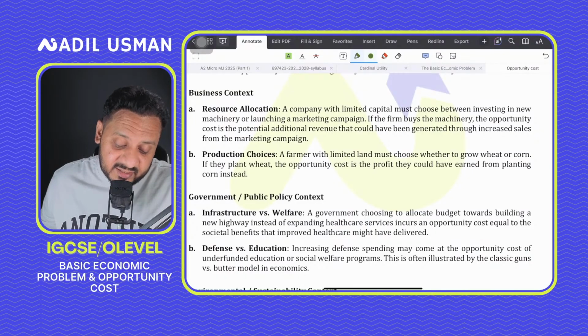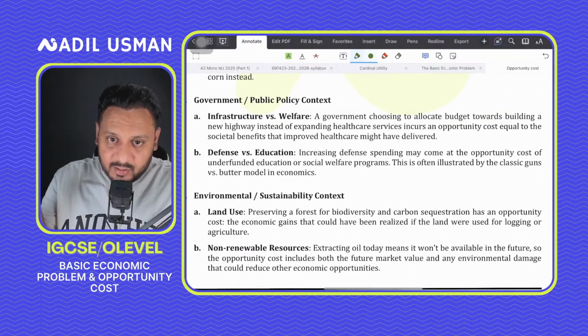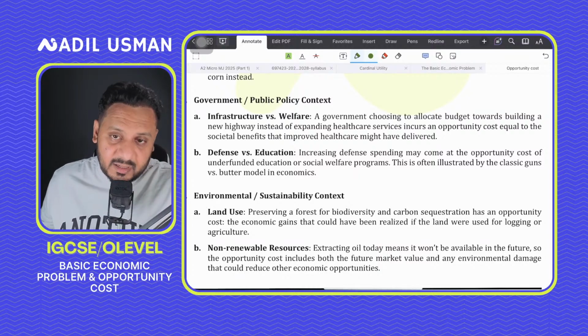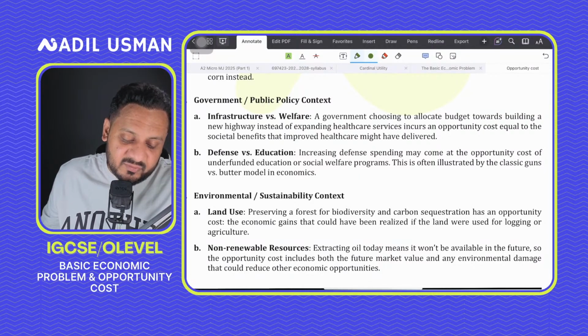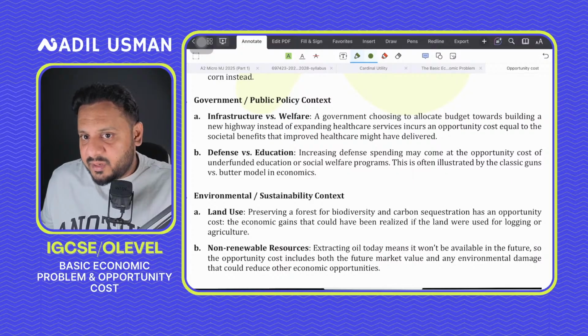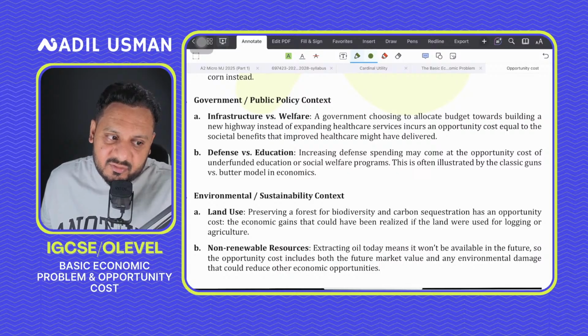Again, like I said, the third economic agent, the government, right? They are also concerned, they also have an opportunity cost. For instance, should we spend on infrastructure, or should we spend more on welfare? Let's say, should we spend more on building highways or bridges, or should we spend more on healthcare instead?